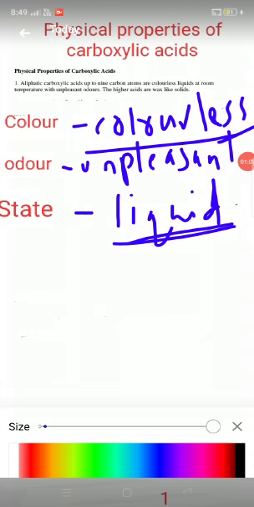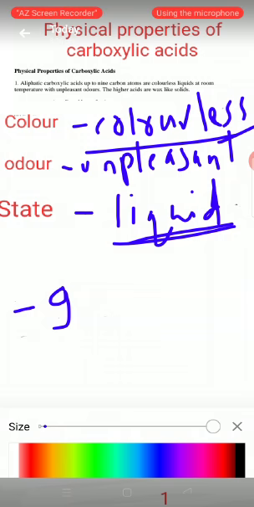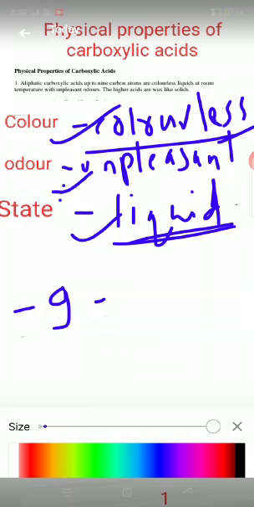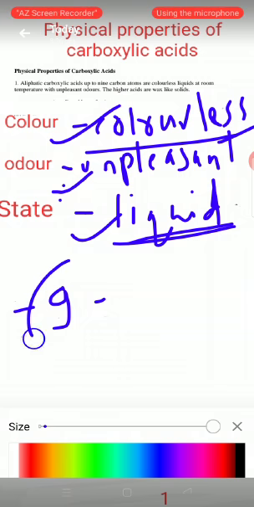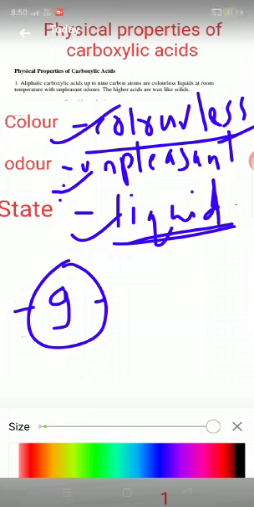The aliphatic carboxylic acids having carbon atoms up to 9 are liquid, colorless, and have an unpleasant odor. But the higher acids which have more than 9 carbon atoms are wax-like solids.